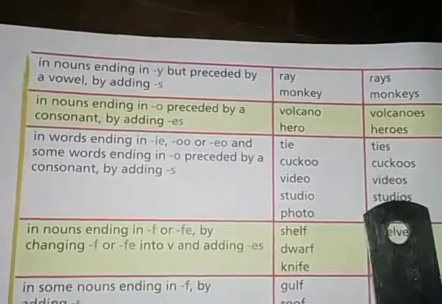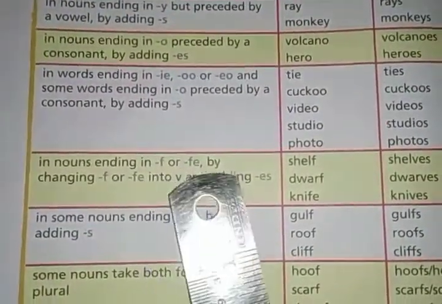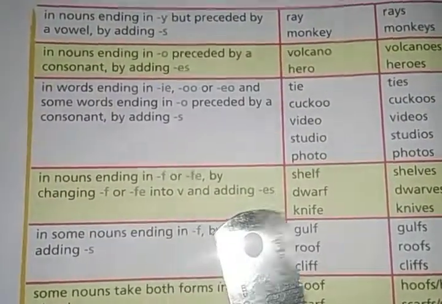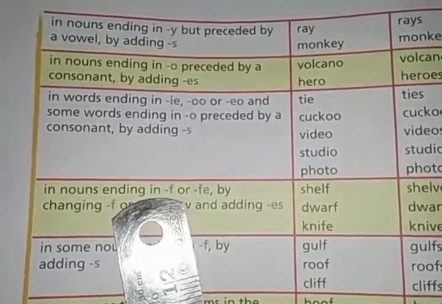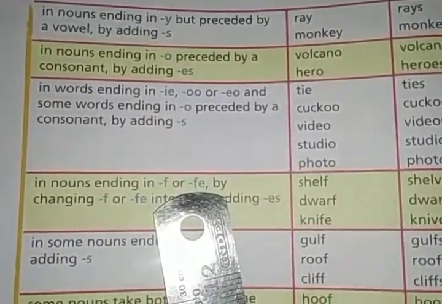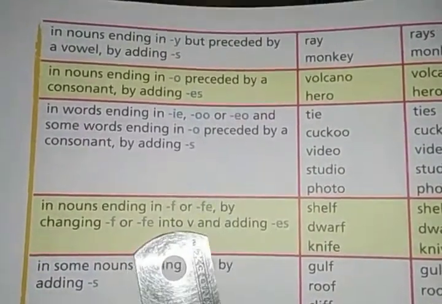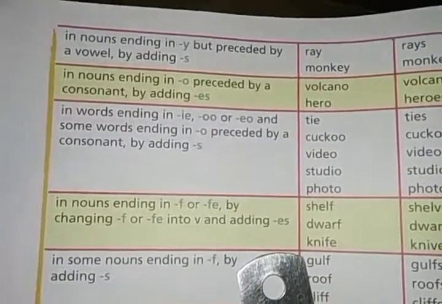Okay, next one is nouns ending in f or fe, by changing f or fe into v and adding es. When you get a noun and it ends with f or fe, then you will have to replace the f or fe with v and you will have to add es, then it will become the plural form.